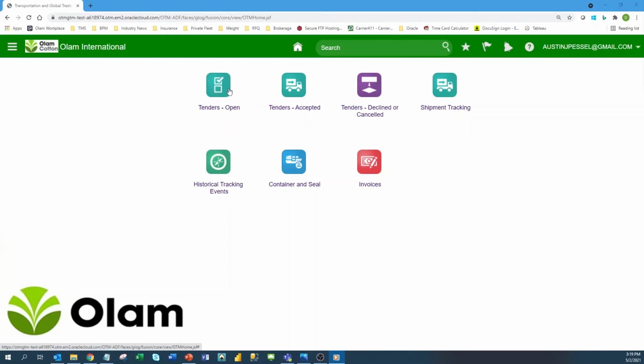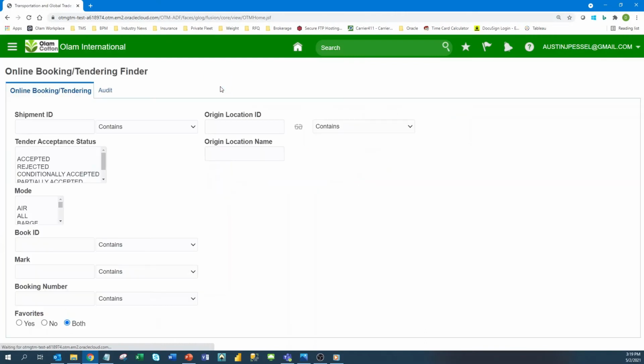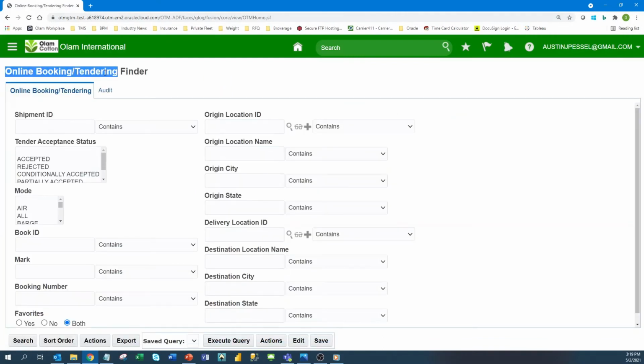So in order to accept or decline a tender, we must first search for it. To do so, we will click on the Tenders Open icon, which will bring up the online booking and tendering finder screen. This search screen allows you to query OTM using different filter criteria. There are many different fields that can be used for filtering, including the shipment ID, which can be found on the tender email, or maybe the book ID, the mark number, or by origin or destination. You can even leave all these fields blank and perform an open search, which will list all open tenders.